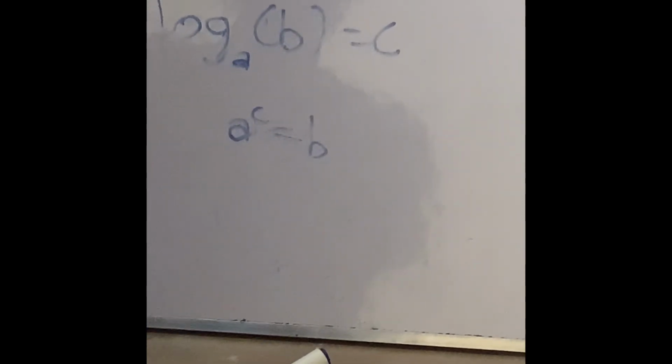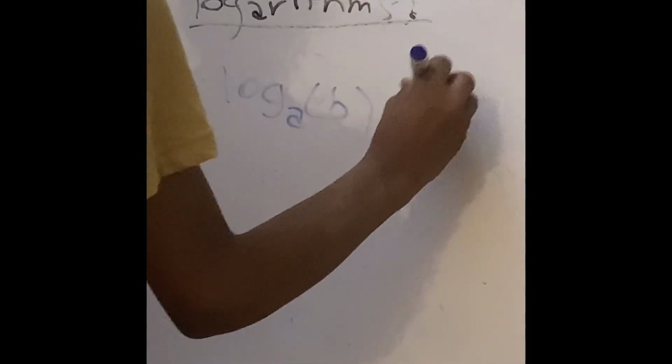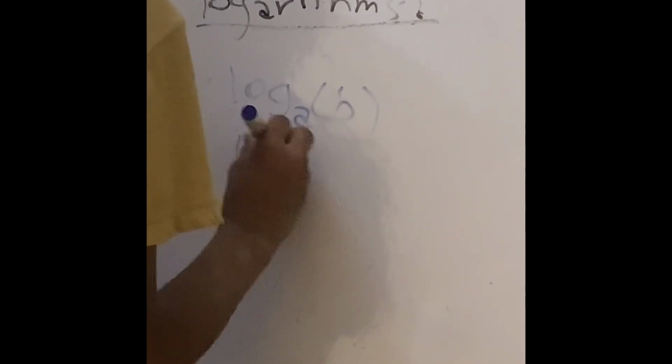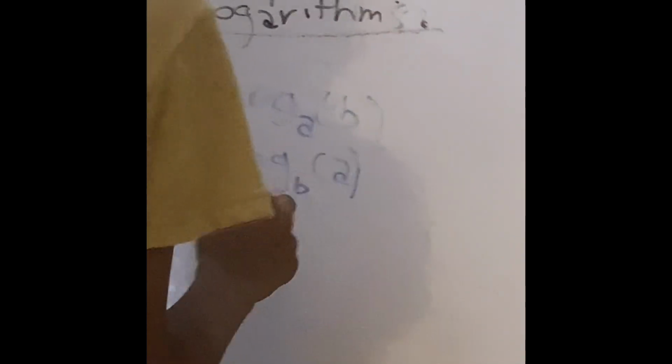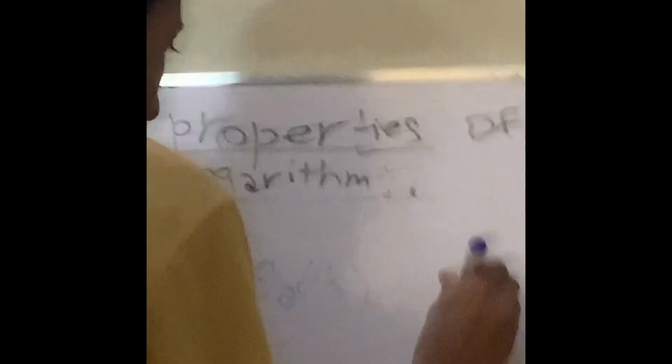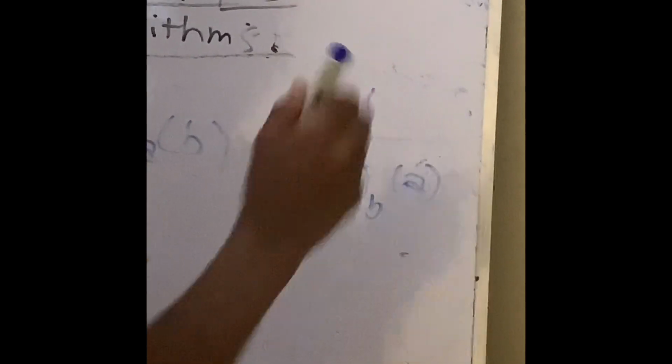After seeing this property, we'll move to property 2. The logarithm with the base a of b, if we flip the base, like the logarithm with base b of a, is the reciprocal of it.